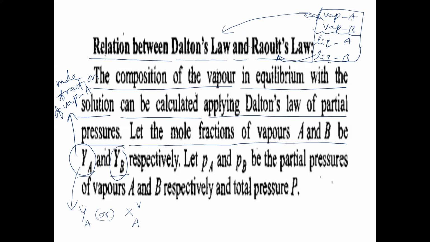In some books it is taken as Ya, in some books as Xav. The superscript V indicates the vapor phase, and Xa means the mole fraction of A, so Xav is the mole fraction of A in the vapor phase, otherwise we can take Ya.